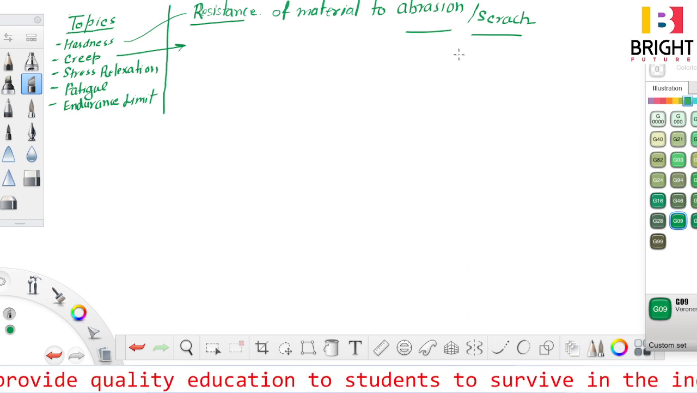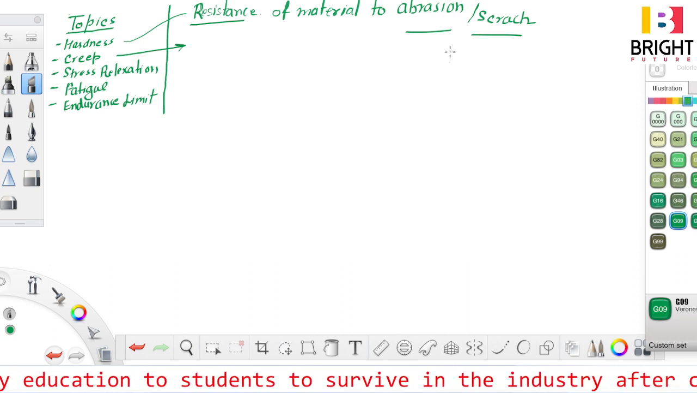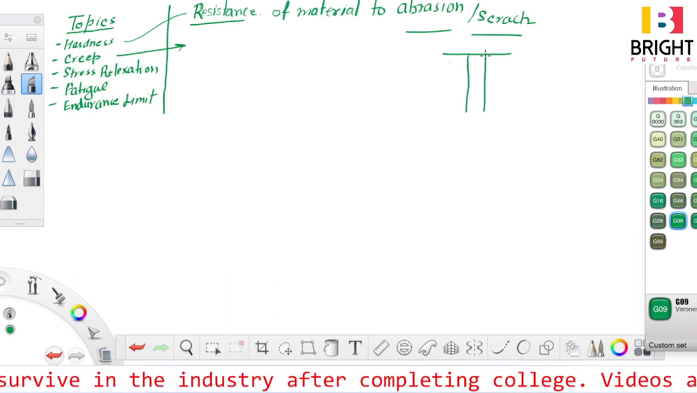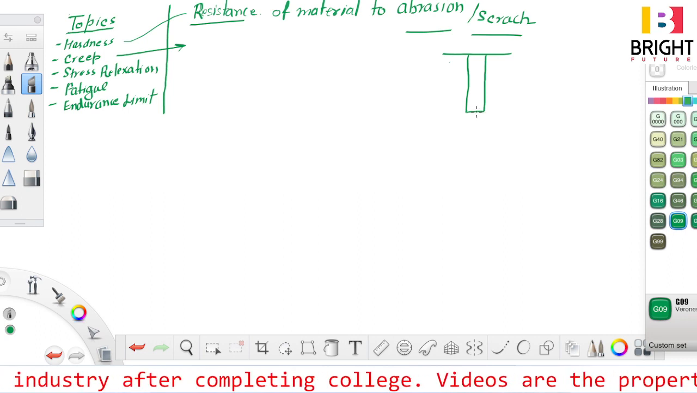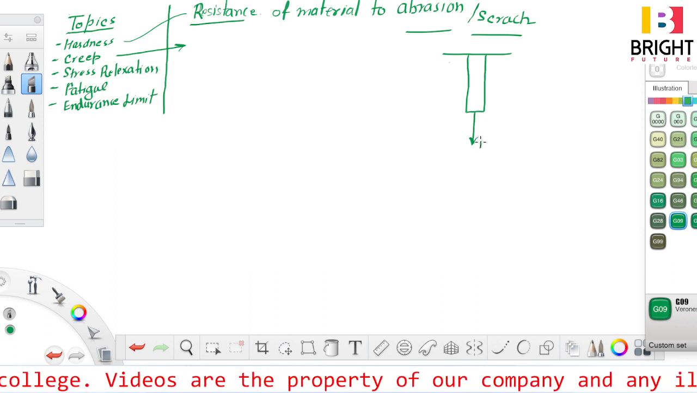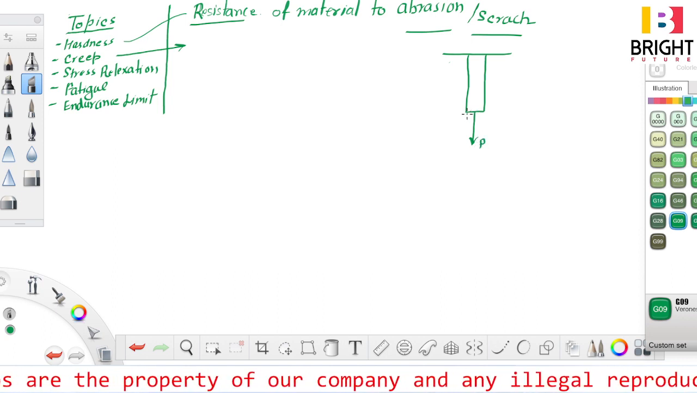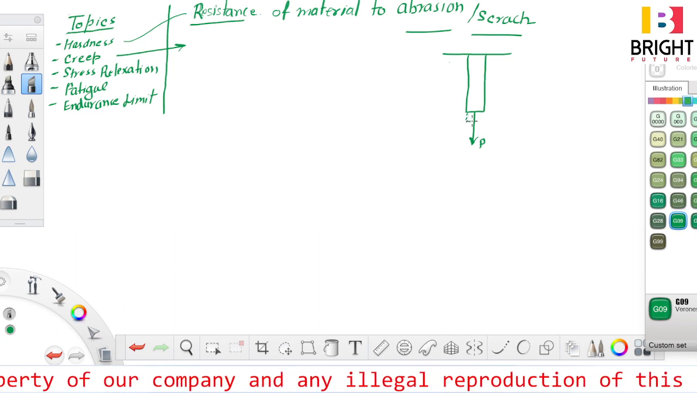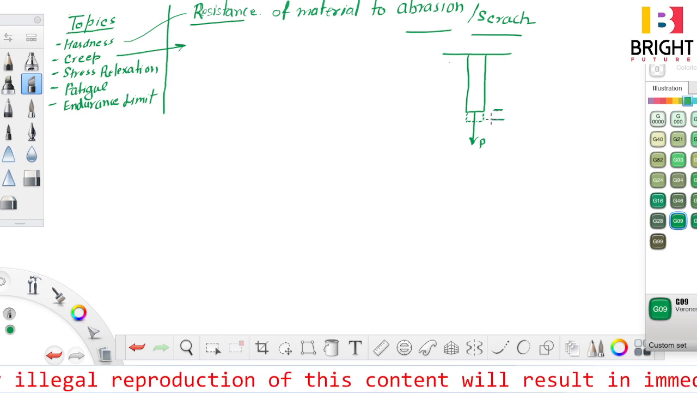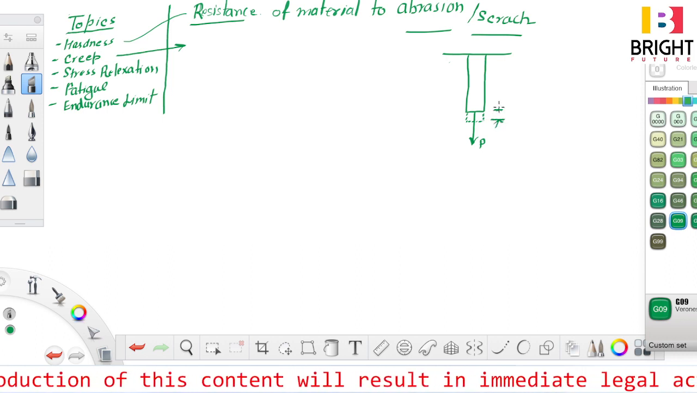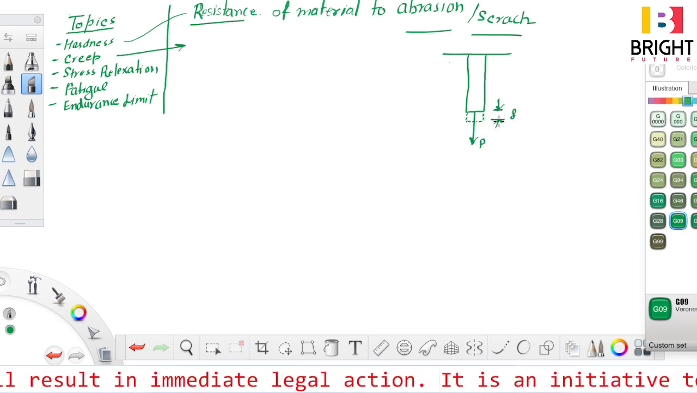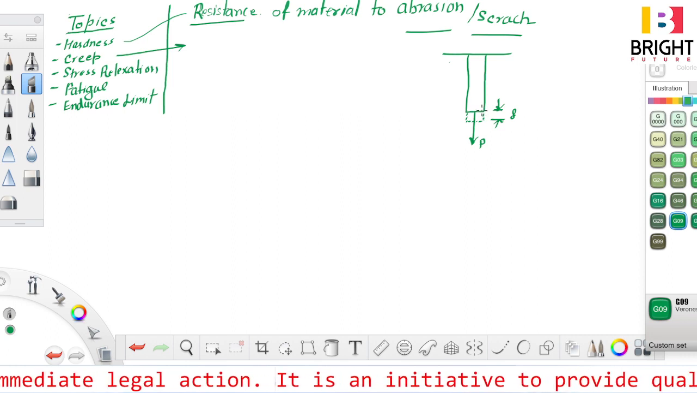Let me draw one diagram. Let this be a rod, right? Some kind of rod, and some force P is applied over this rod, but the elongation is within elastic limit. Let this be the elongation of this material, del, which is within elastic limit. So if I release this load P, then it will come back to its original shape.